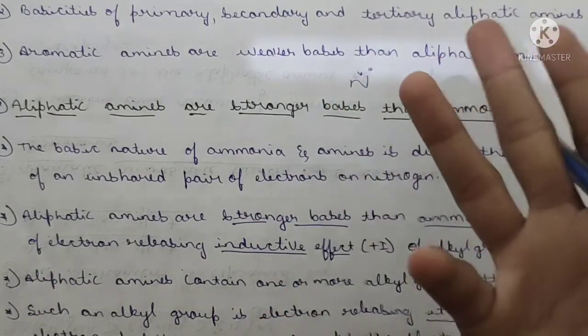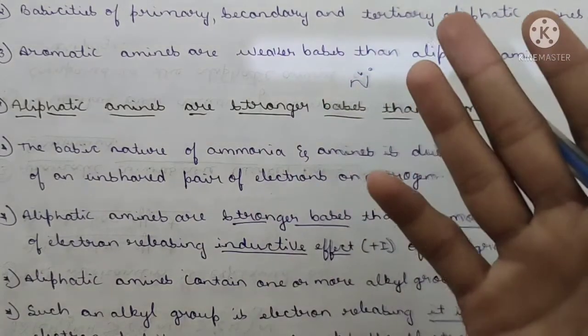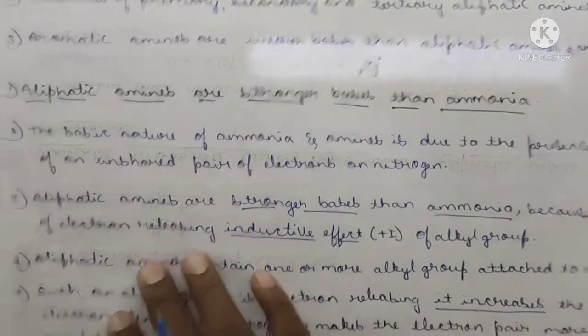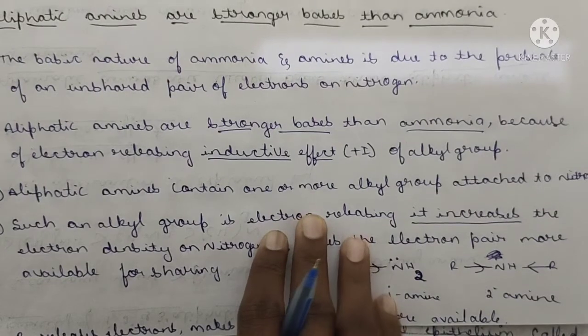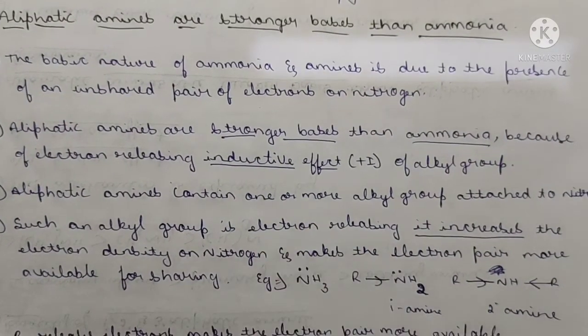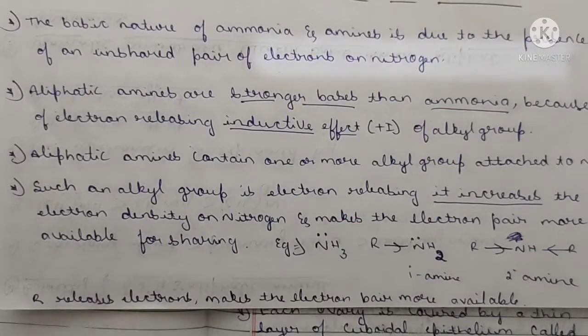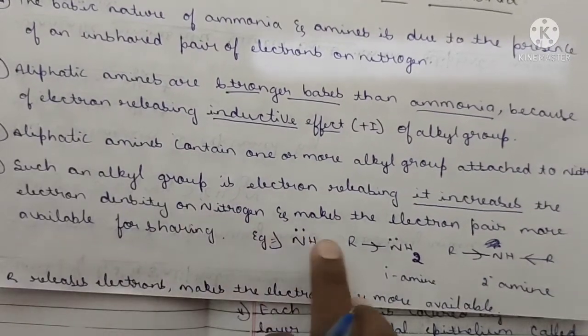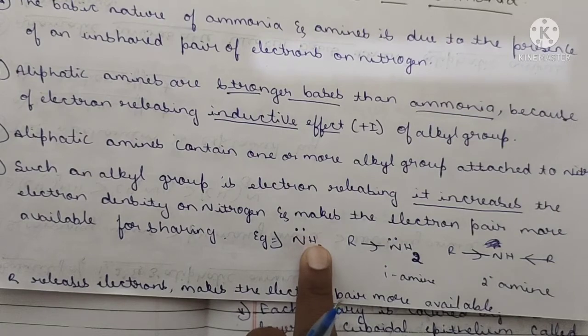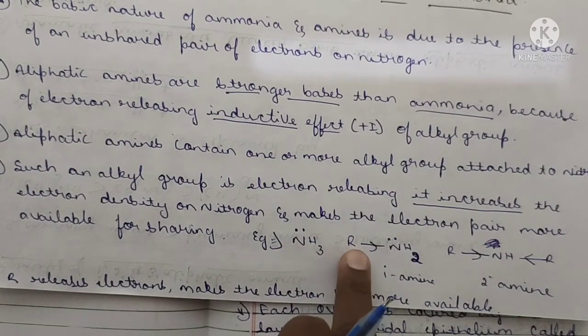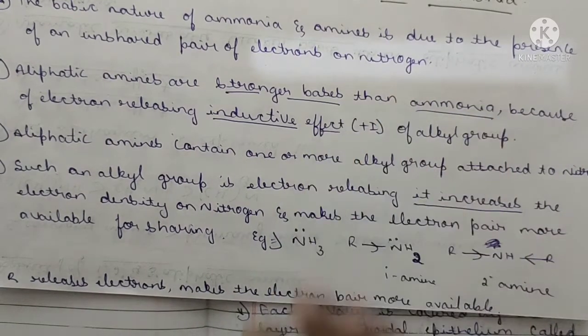How, sir, how will you tell that it is due to the inductive effect? What is this inductive effect? Yes, let's study. Such an alkyl group is electron releasing. What happens in aliphatic amines? This is the aliphatic amine, this is the aliphatic amine, this is the ammonia. These aliphatic amines will release the electron.